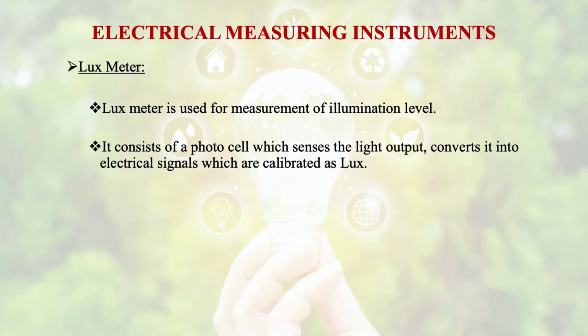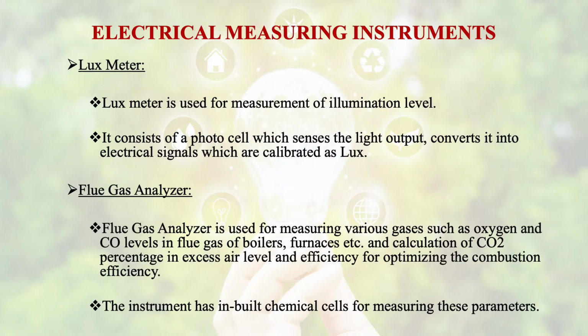Then comes the lux meter. What is lux meter? Lux meter is used for measurement of illumination level. It consists of a photocell which senses the light output and converts it into electrical signal, which are calibrated as lux. Then we have flue gas analyzer.